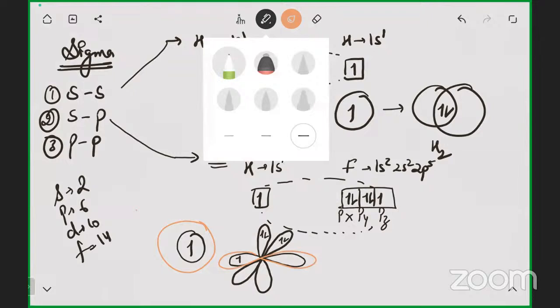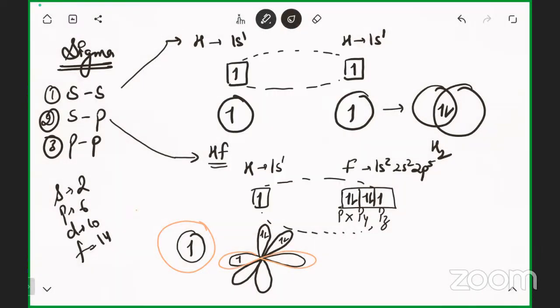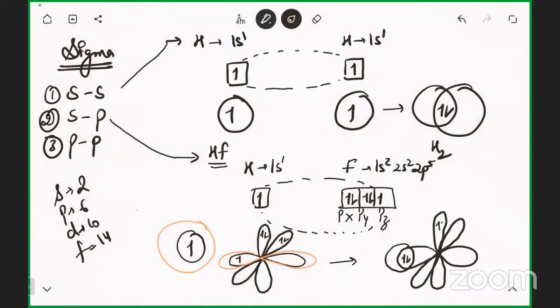When they overlap, they form a bond like this, a sigma bond, and the rest of the orbitals remain as they are, filled with electrons.